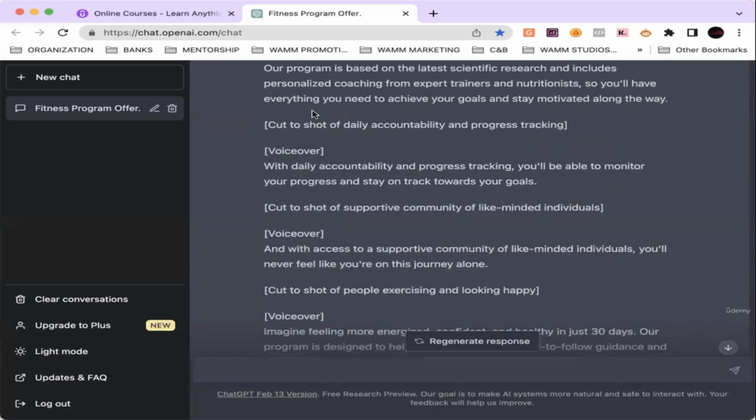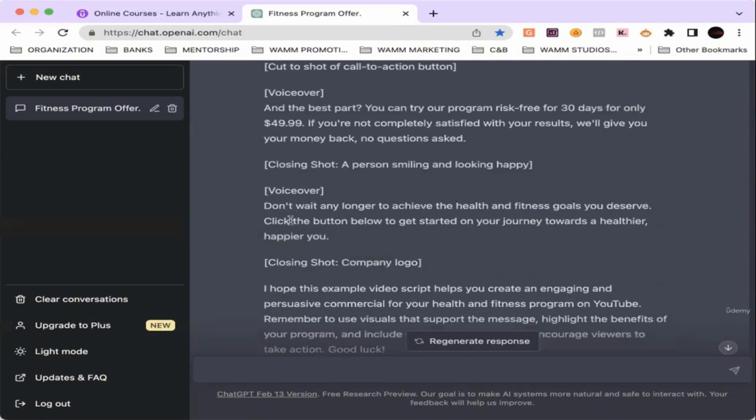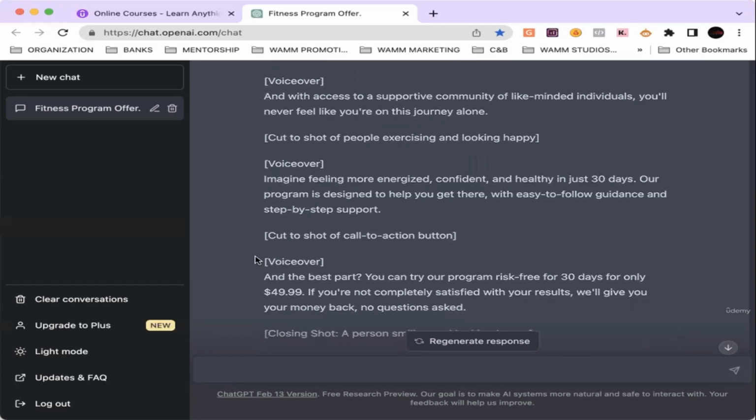This is something that media companies, like videographers and these type of companies that help individuals, entrepreneurs, and business owners shoot commercials, charge more for when they have to provide you with a storyline. So ChatGPT is not only cutting out that profit for a videographer, it's giving you the entire layout. All you have to do is shoot the video and do what it's telling you to do, and you're going to obviously have success with your video because it's giving you actual sales training inside of this.